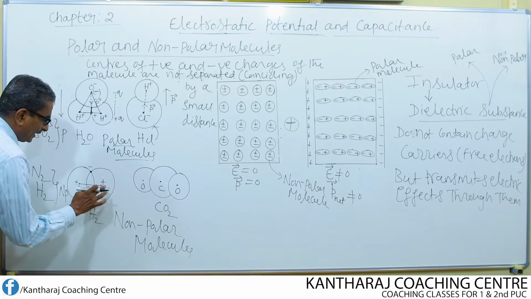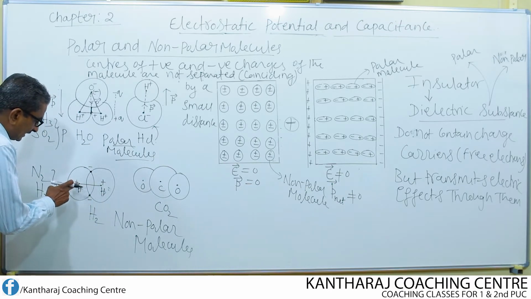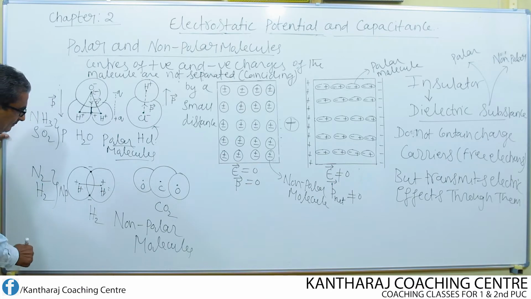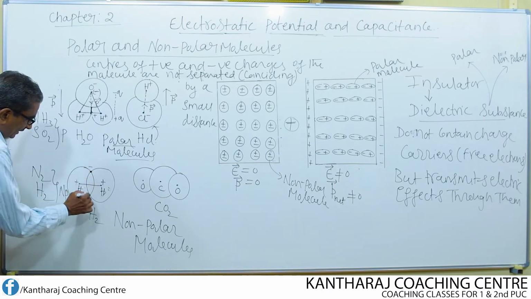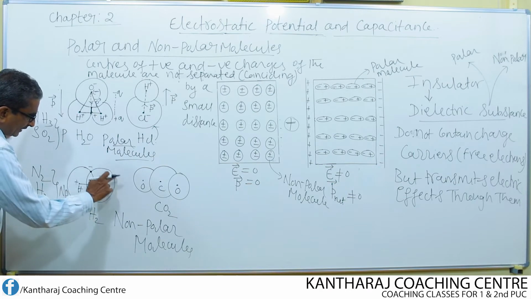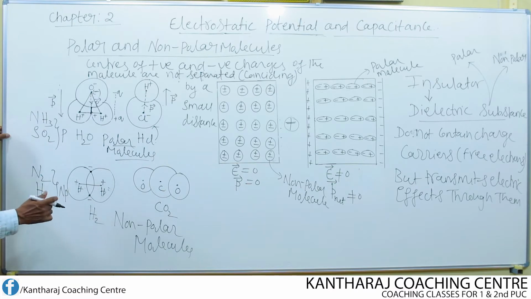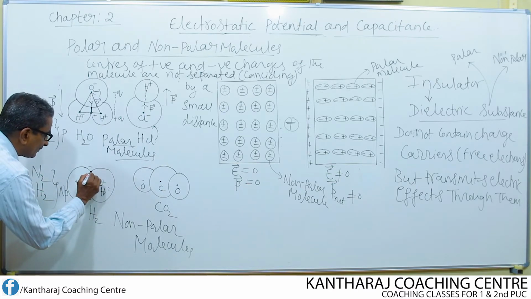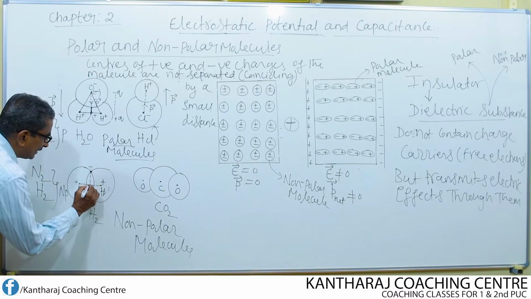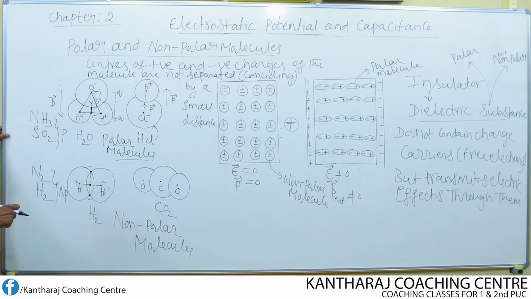So, this is the center of positive charge of this hydrogen and this is the center of the positive charge of this hydrogen. What do these two indicate? Electrons, negative charges. This is the electron of, let us say, this hydrogen atom and this is the electron of, say, this hydrogen atom. Now, what is the average center of these negative charges? Let us join them. This is the average center of the negative charges of these two hydrogen atoms.